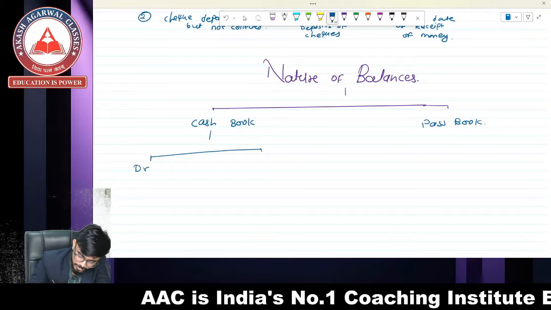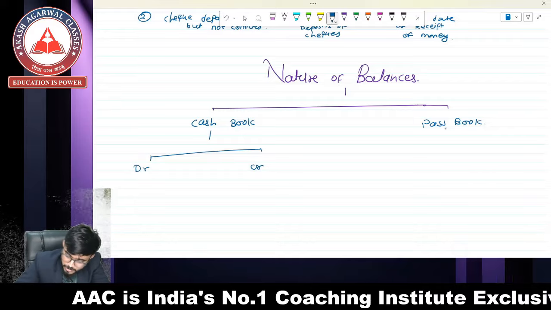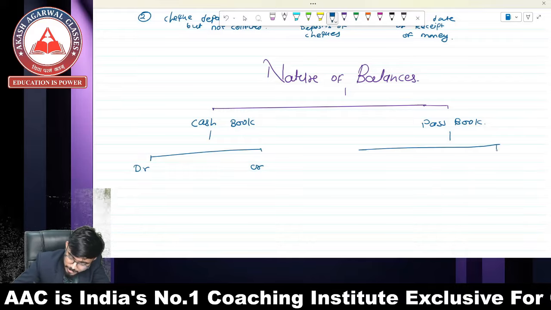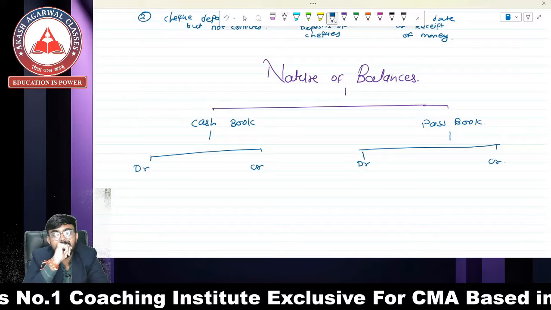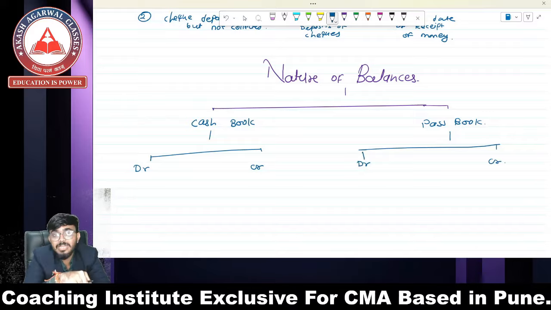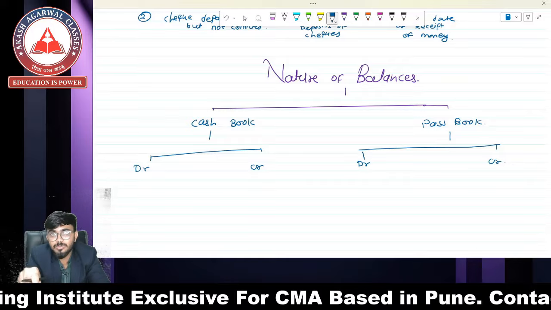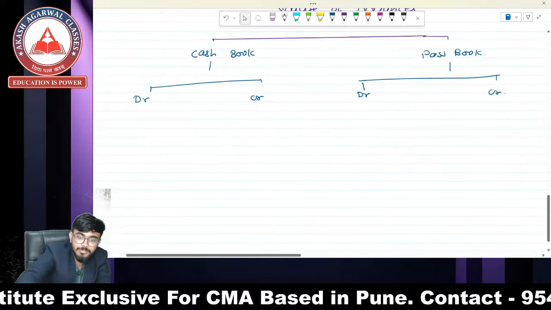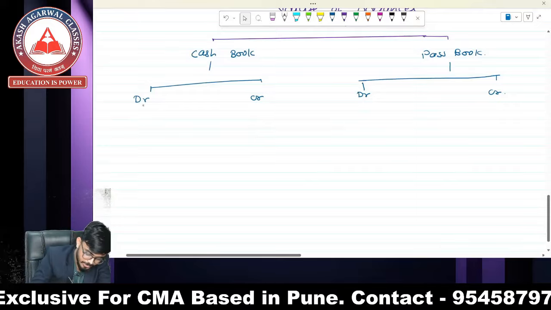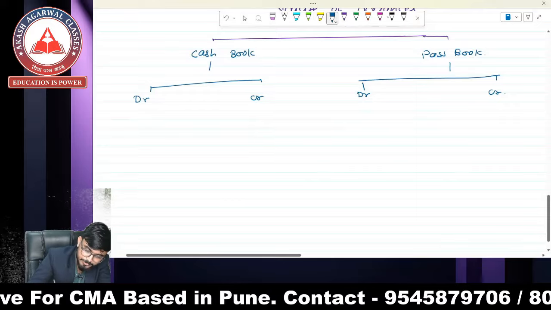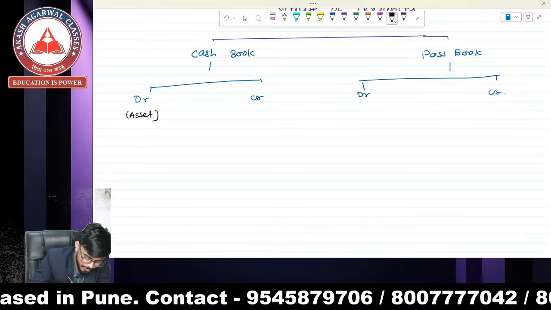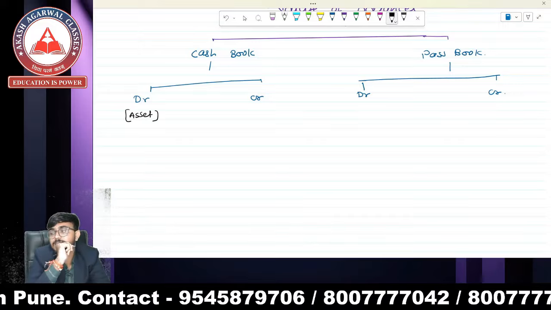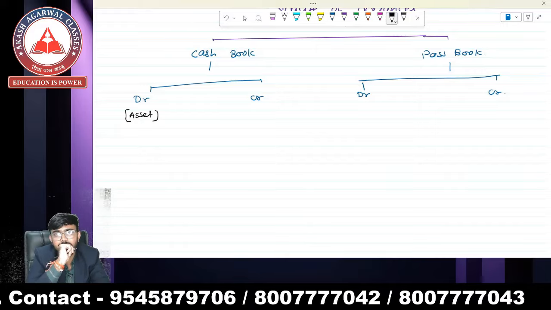Cash book also has debit balance and credit balance, and passbook also has debit balance and credit balance.